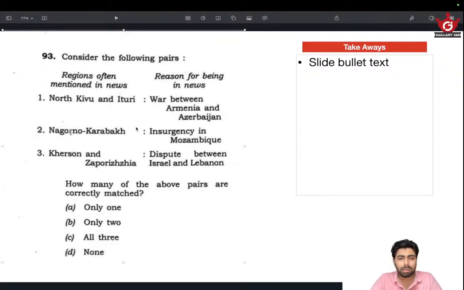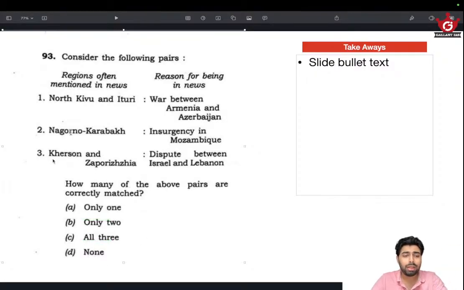The current Russia-Ukraine war, we come across a few regions every day. The same way Nagorno-Karabakh was always in news during the high time of that war. So Nagorno-Karabakh should be connected to this one. So obviously, if that's mismatched, then this is also mismatched. So this is gone and this is gone. So of the options, only two are gone right away, because UPSC has made it a little bit easier with this Nagorno-Karabakh. So one, only two, all three are gone. Either this is right or nothing is right.